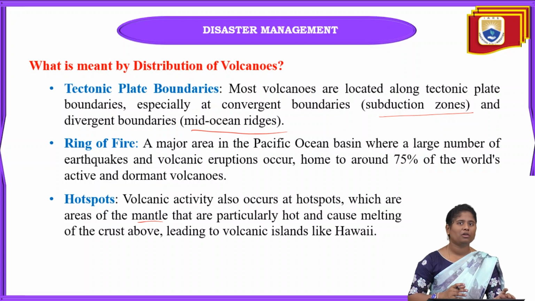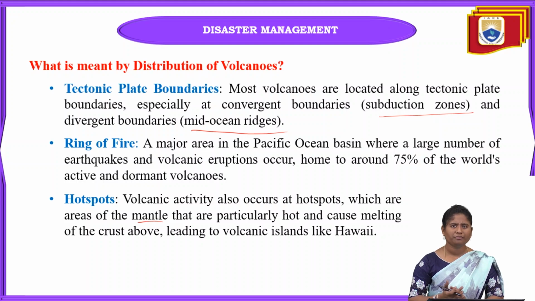These hotspots are also very dangerous when it comes to disasters. Why? Because in some of the areas nearby this hotspot, so many people are living. If these volcanoes erupt, volcanic activity can occur in the areas of this hotspot. In this case the overall mantle can be very hot, and this can melt the overall earth's crust also.